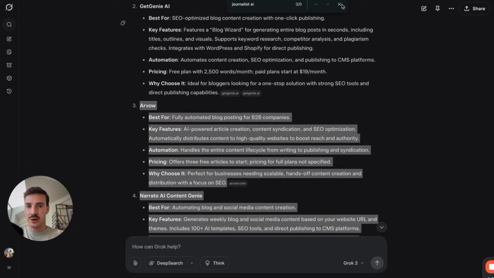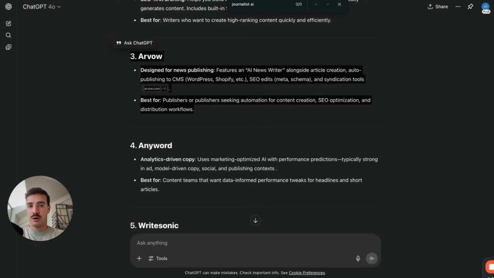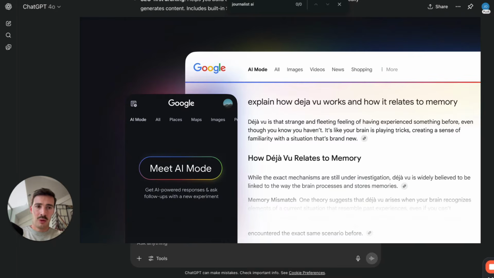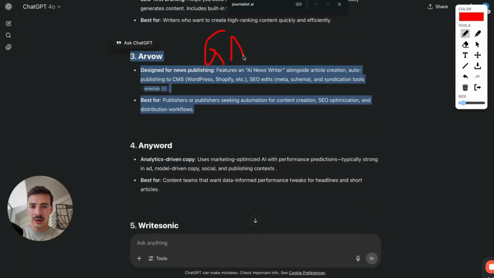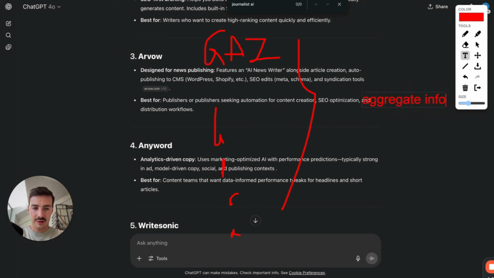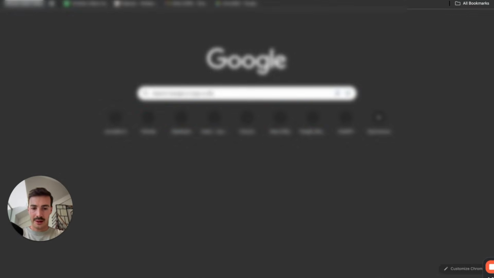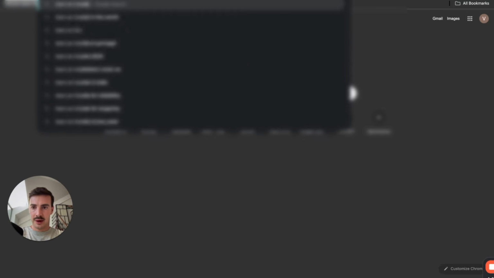Well, regardless of whether you're using GPT, Perplexity, Grok, or even Google's new AI mode, all these engines, all they do, GPT, Perplexity, Grok, Claude, is aggregate info. That's all they do. While previously, when you were searching for something like best car brands of 2025, right?